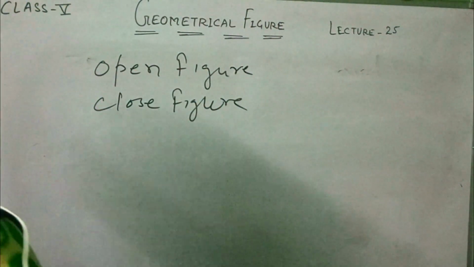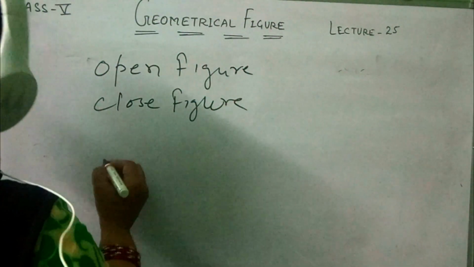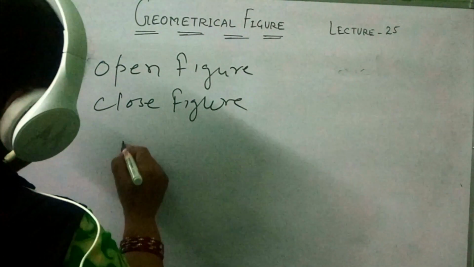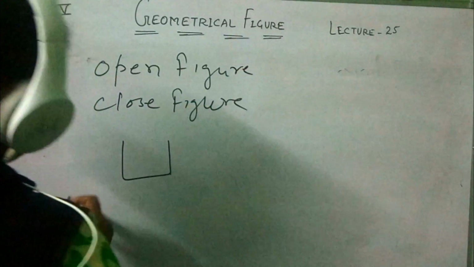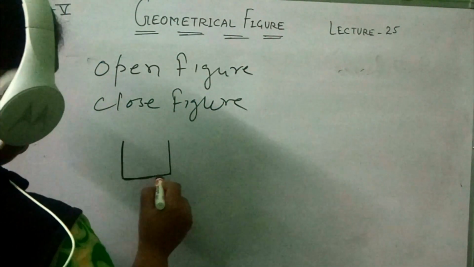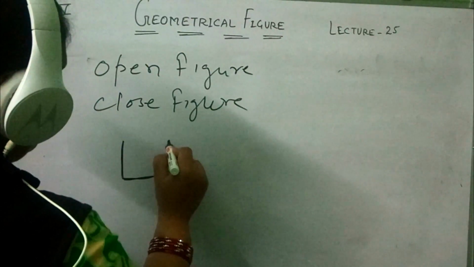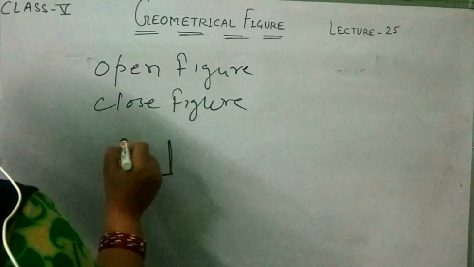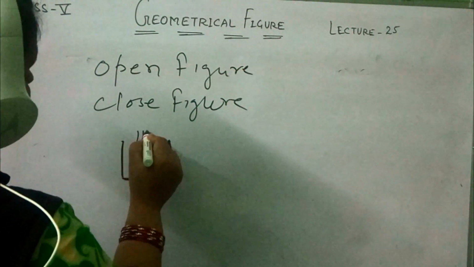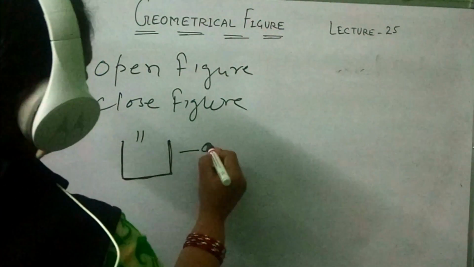It's very easy. If the figure is not completed, meaning if you are drawing this figure and it's not closed, we start from here, go here and stop here, not going to the point from where we started. This part is open, so it is called an open figure.